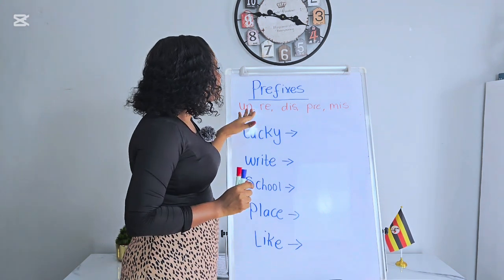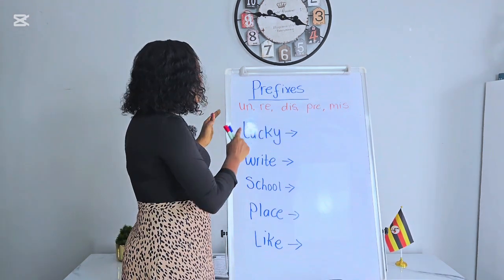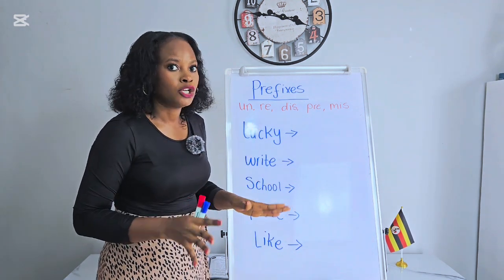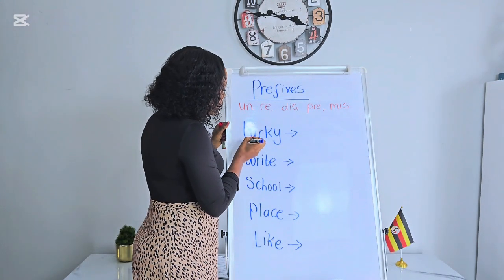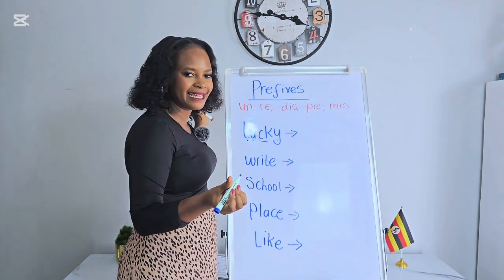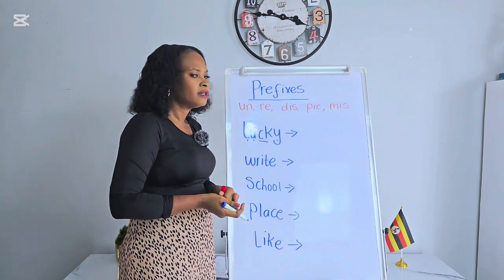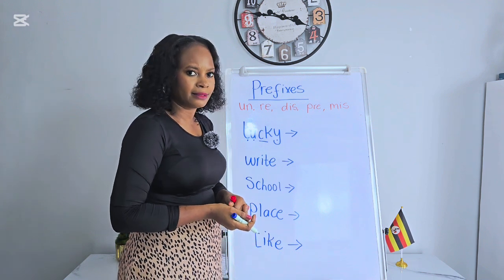Okay, these are some of the prefixes we are going to use in this lesson. We have un. Un means not. Okay, let's read this word. L-U-C-K-Y. Lucky. You're so lucky. How about if I want to say, you're not lucky. You missed the bus.